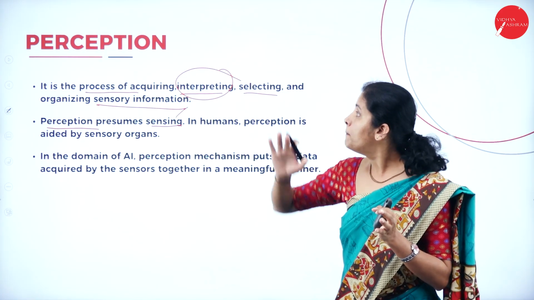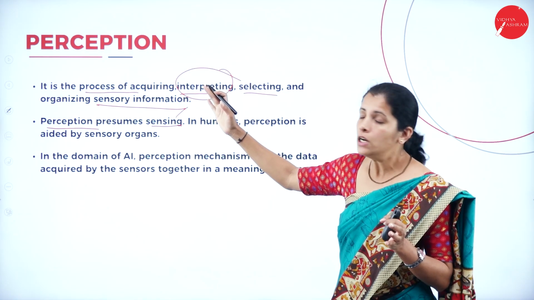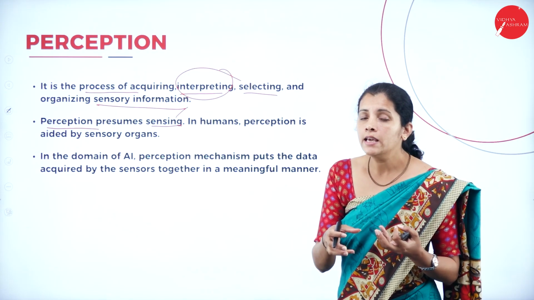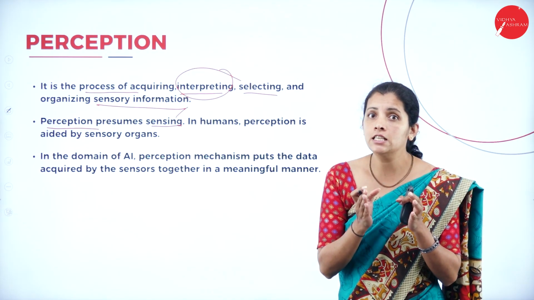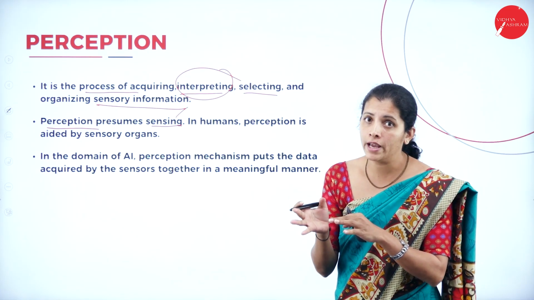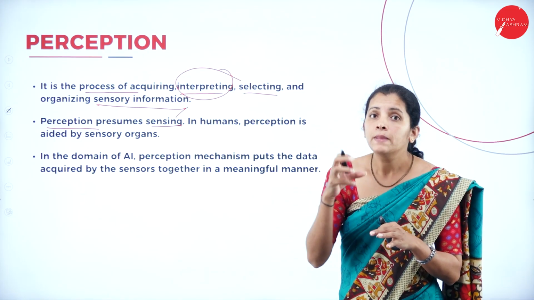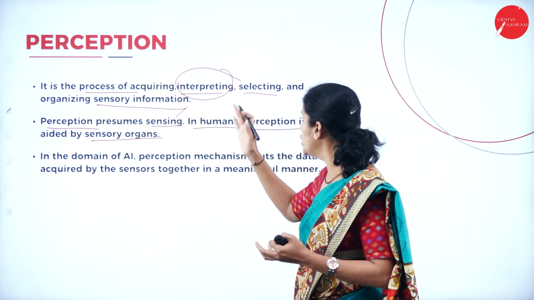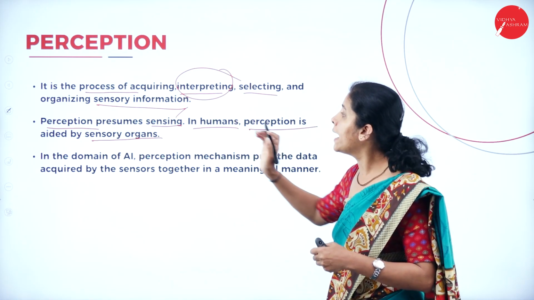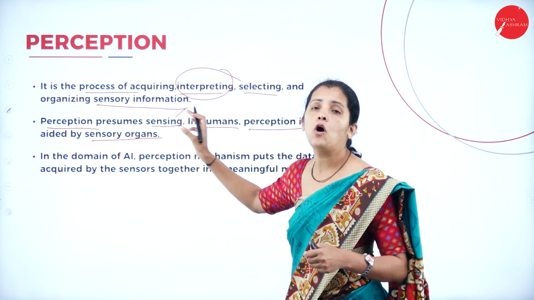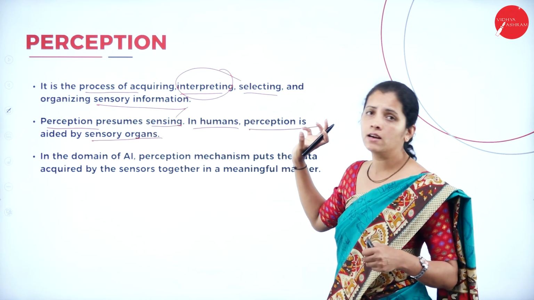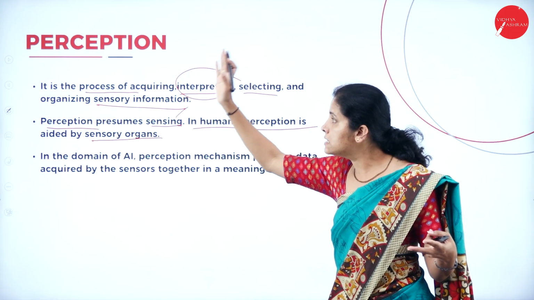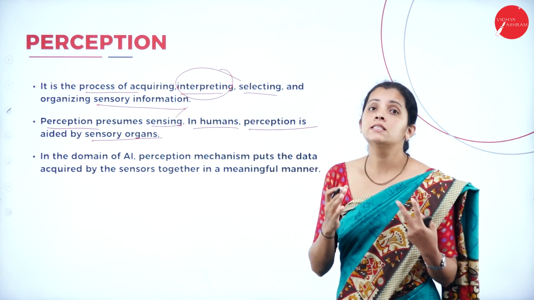If I consider perception in human beings, to sense smell I have a nose. Similarly, in artificial intelligence, a machine, device or software has sensors to sense the information. In humans, perception is aided by sensory organs, but in AI it is the sensor.